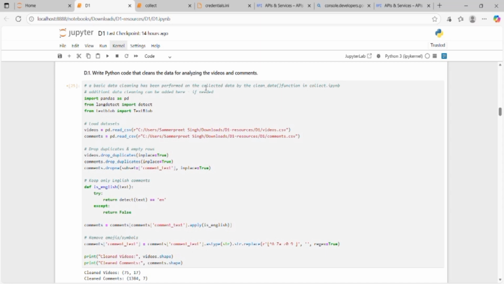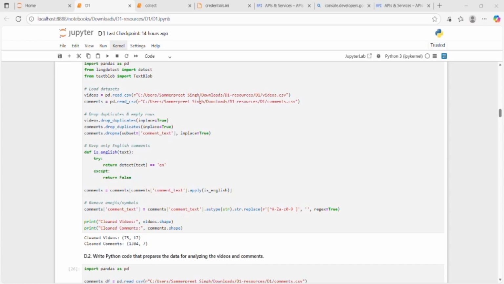This helps make the comments simple and clean for text analysis. After cleaning, I printed how many rows were left in both the video and comment datasets to confirm everything worked properly. This step was important because it made sure that I was only working with clear, relevant, and English language data.